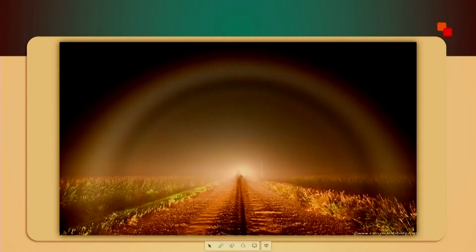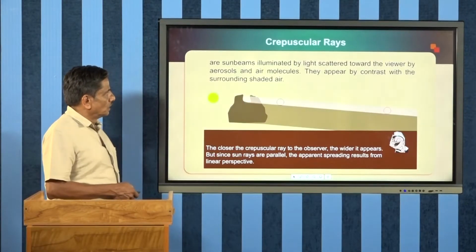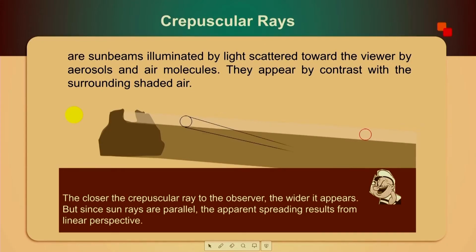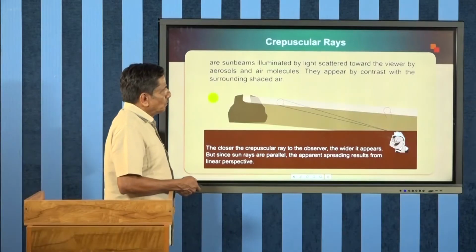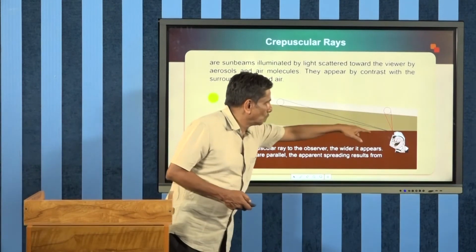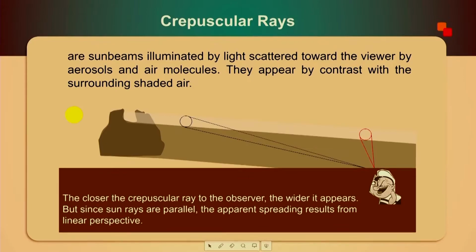And here this is the fog. If morning fog is there, definitely we can see the crepuscular rays passing through it, due to reflection and refraction. Here we can see how one can visualize this. For example, if the atmosphere is contaminated with dust, then the rays which are coming from a farther distance will be narrow, while the rays which are coming from a shorter distance will be found to be thick. So, there is a distinction between these two.